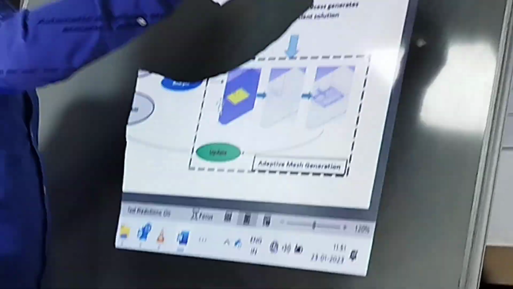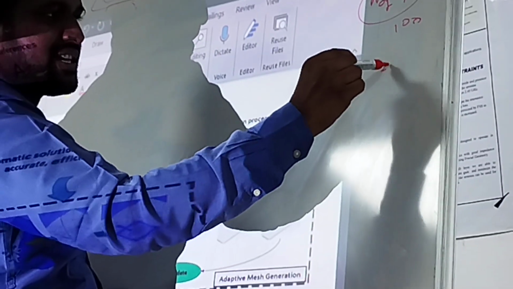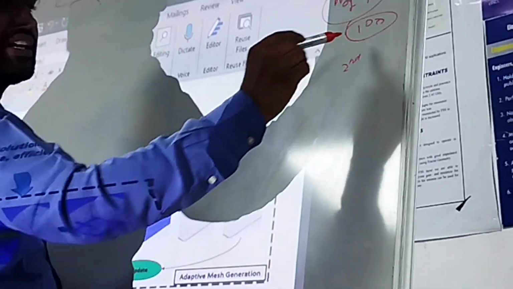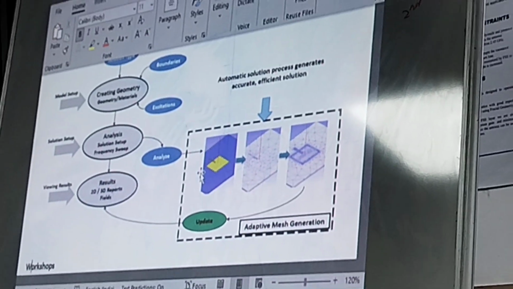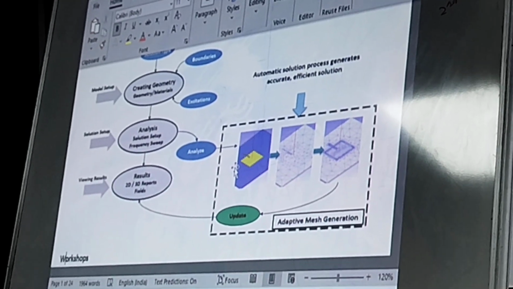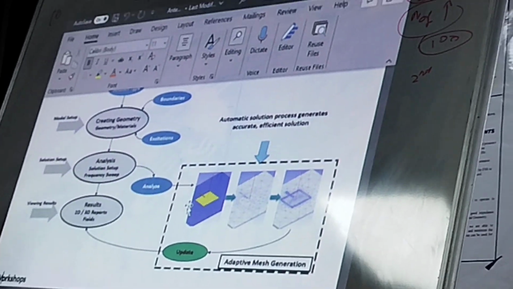But what the thing is, if the convergence rate is attained before the number of passes, for example, if you give 100 also, if you are getting it in the second number of pass itself, these 100 cycles won't happen. The first target is that the convergence rate should be attained. Then it's not about how many passes; if you give 1000 passes also, it doesn't matter. It's only about the convergence rate. It takes only a few passes once it attains it, automatically it will stop.